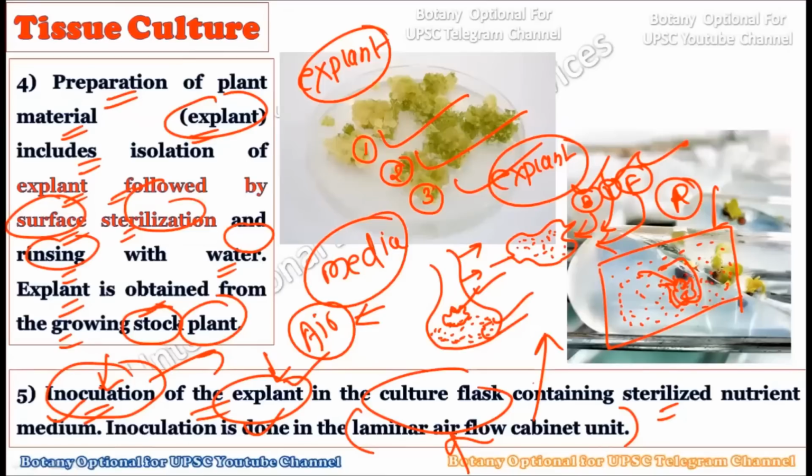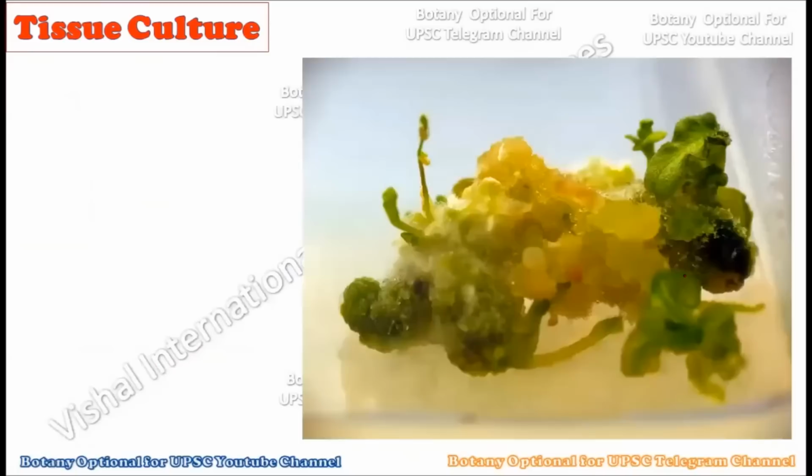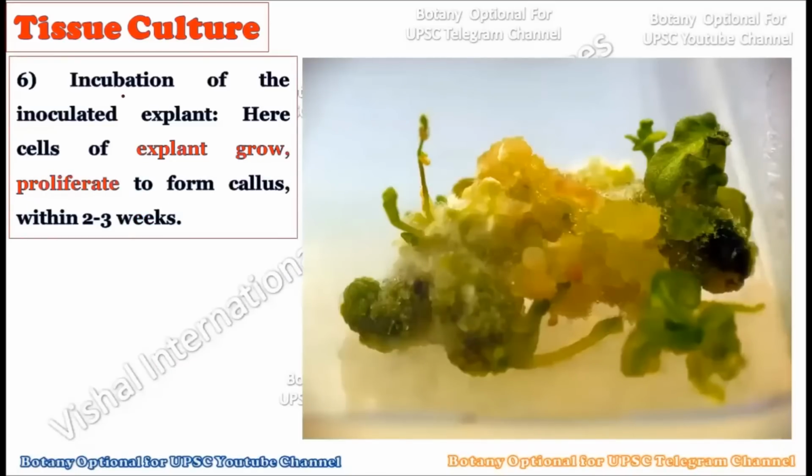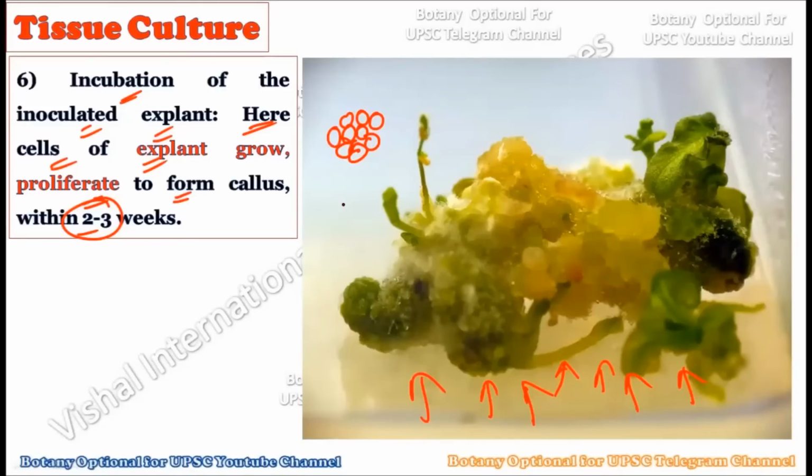So in the fifth step, we do the inoculation of the explant. Now in the sixth step, we incubate the inoculated explants. See here, the cells of the explant grow, proliferate and form the callus within 2 to 3 weeks. After the inoculation, this explant will absorb the nutrient media present in the flask, and after absorbing it, the explant will proliferate and create a mass of cells which is called the callus.